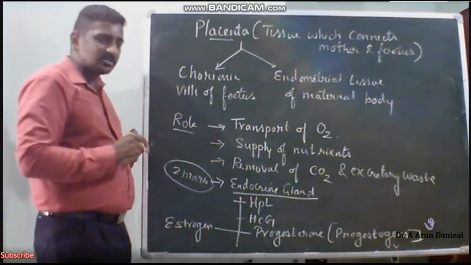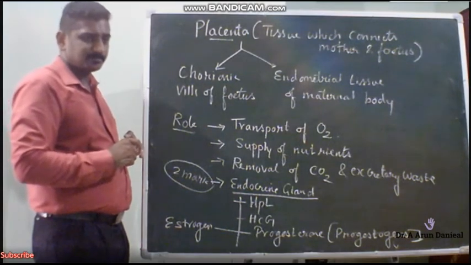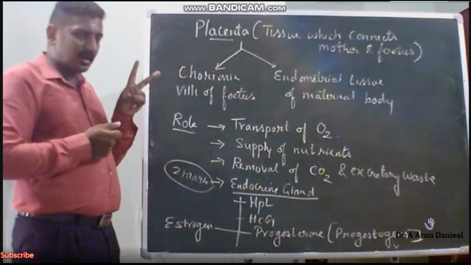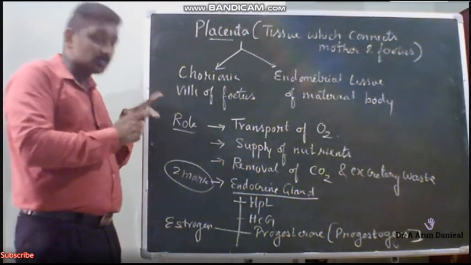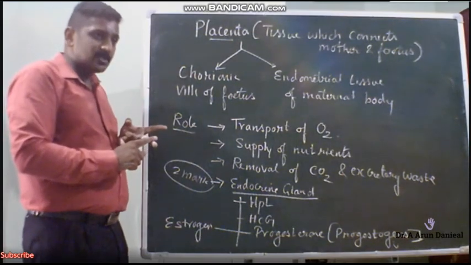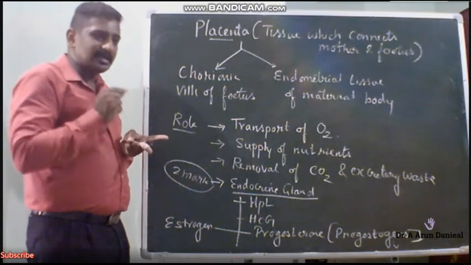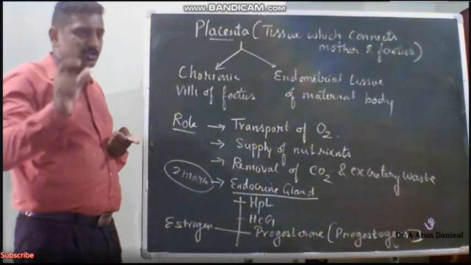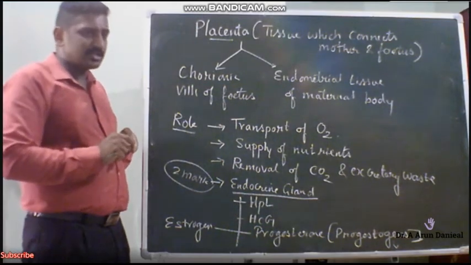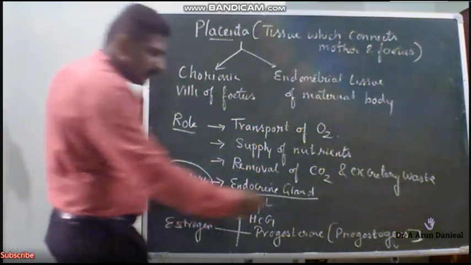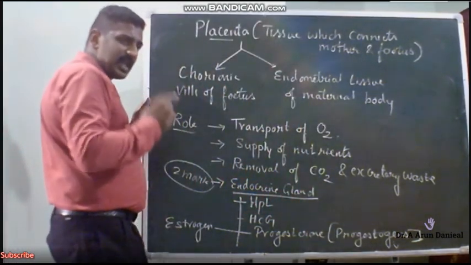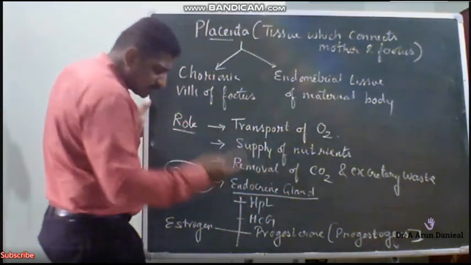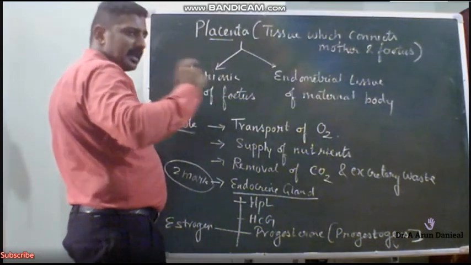If there is no LH surge, what information can we gather? There is no ovulation, because I told you there are two healthy situations where there is no menstrual cycle. One is that absence of the menstrual cycle can be taken as an indicative of pregnancy. Number two, after the delivery of the fetus, in the first 6 months there is no menstrual cycle. That condition is called lactation amenorrhea. Because of the hormone called progestogens, they will not help the LH surge to trigger ovulation. So it will stop ovulation, and progesterone will help to maintain the endometrium layer.